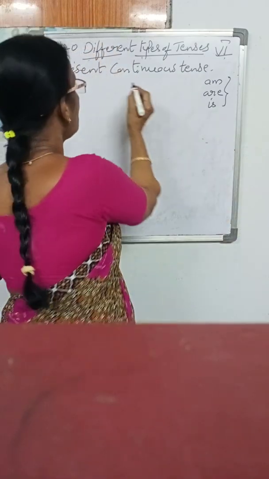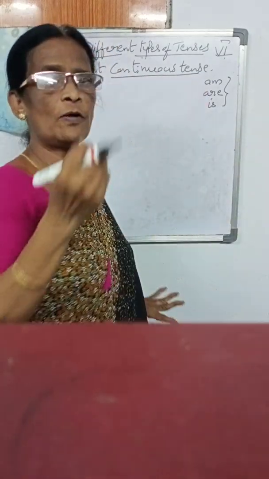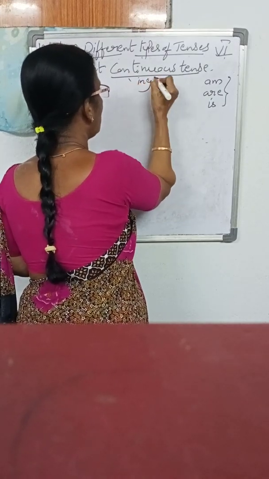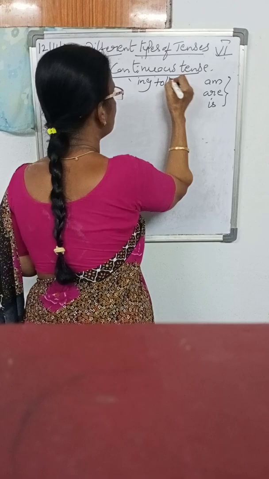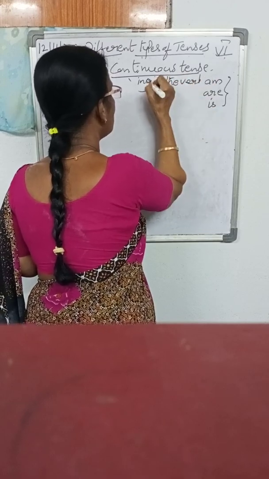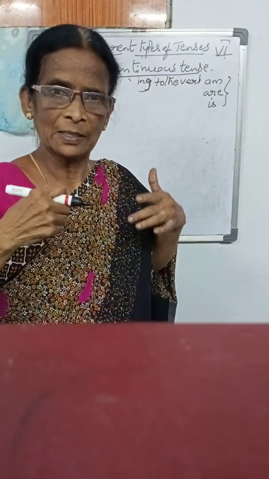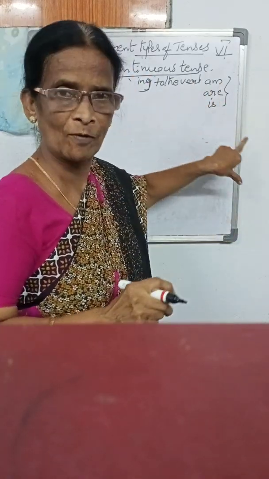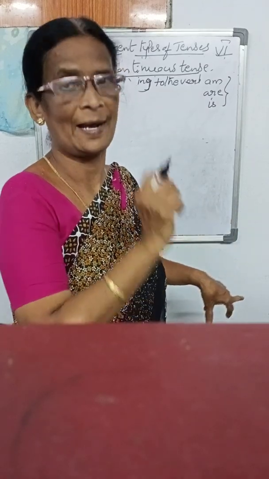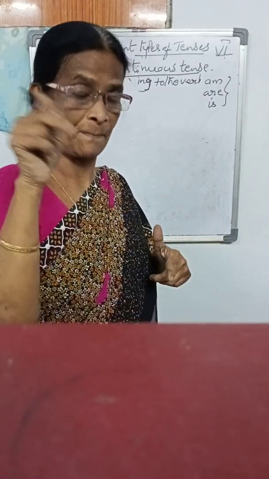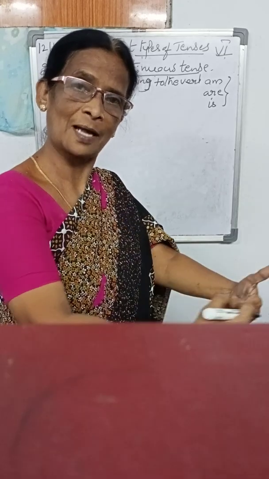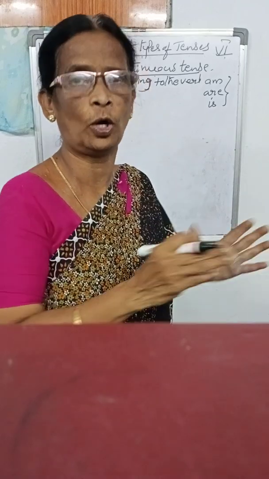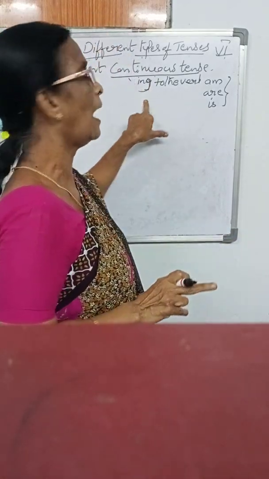So here, continuous tense means whatever verb we have, we have to add ing to the verb. Ing means the action is going on. While we are using the helping verb, it shows the present action. When we are using the past, it shows the past continuous tense. The continuous tense means the action is going on. That's why we have to add ing to the verb.